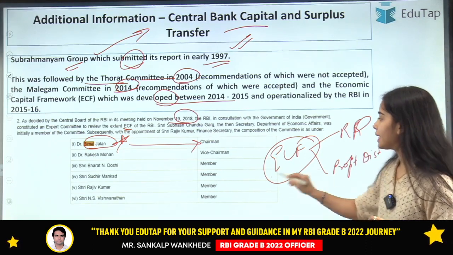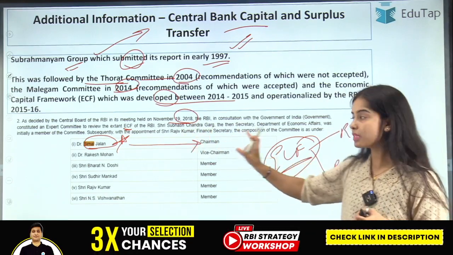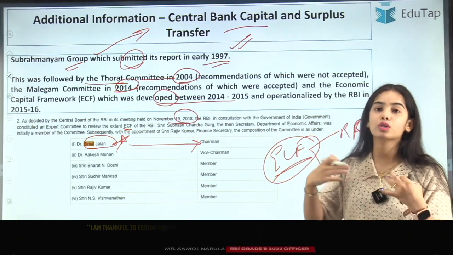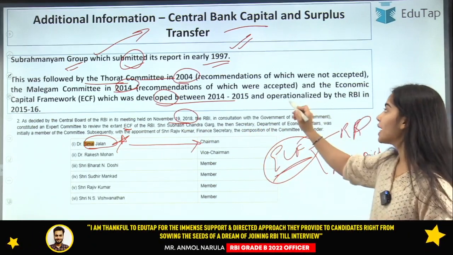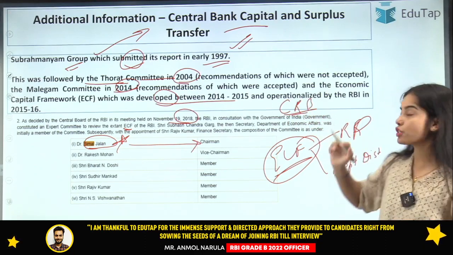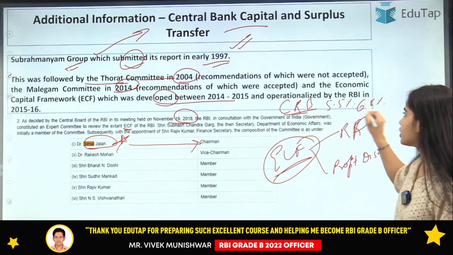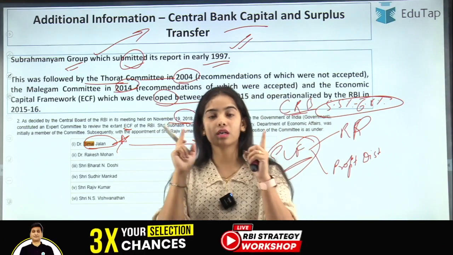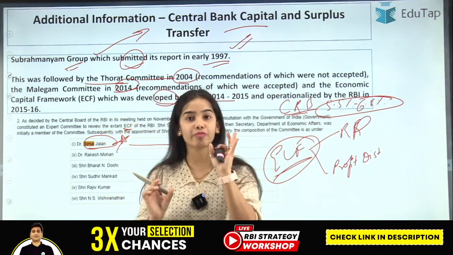This ECF that is currently working is as per the recommendations of the Bimal Jalan committee, and this committee also recommended, and the RBI accepted, that the contingency risk buffer should be between 5.5% to 6.5% of the balance sheet. So the contingency risk buffer has a range of 5.5% to 6.5%.